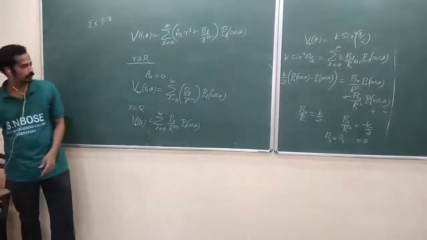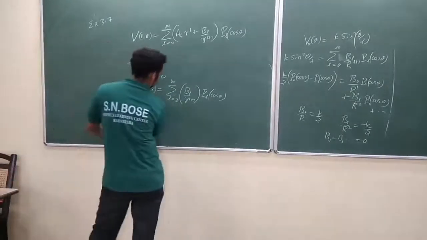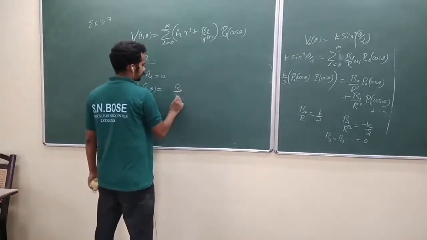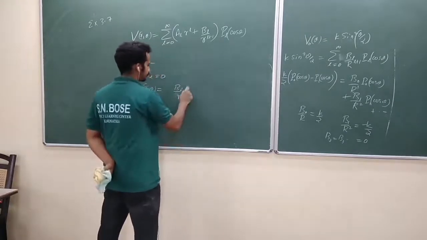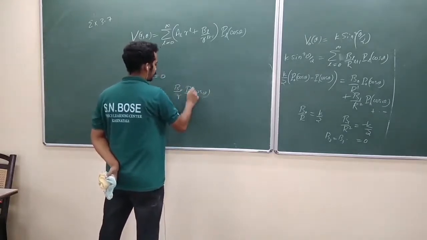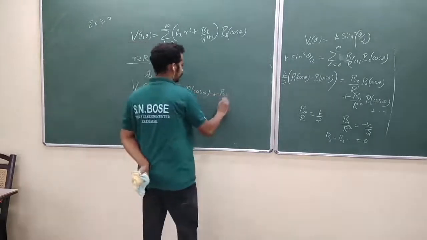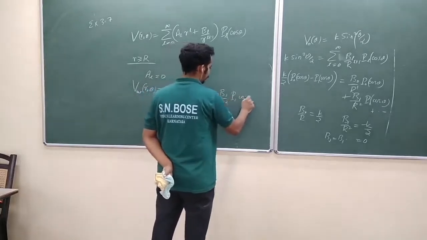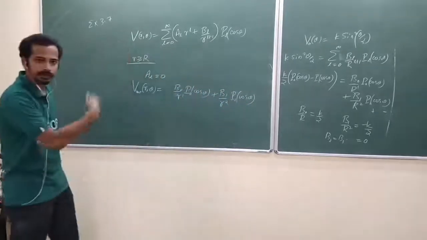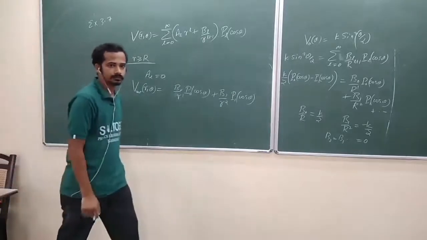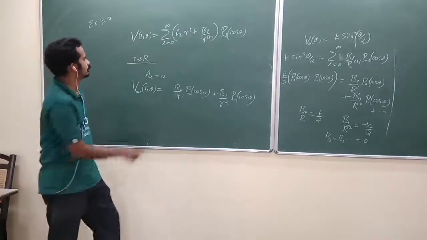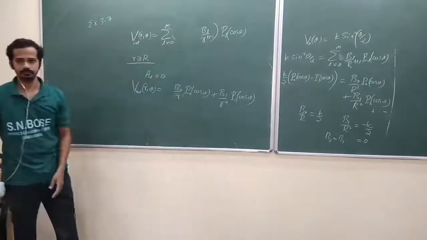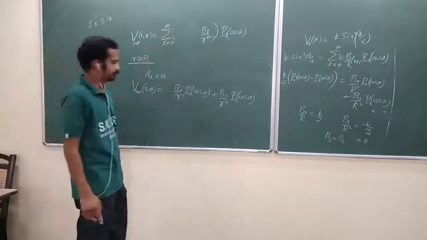So your potential outside is equal to B0 by R into P0 of cos theta, am I right? Plus B1 by R power 1 plus 1, that is R square, into P1 of cos theta, outside. Is that okay? We rubbed out this part actually, for general R.